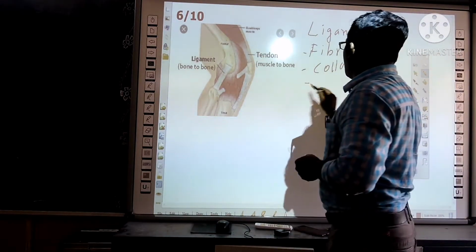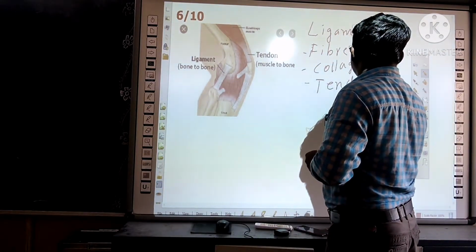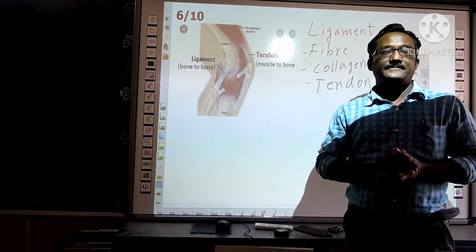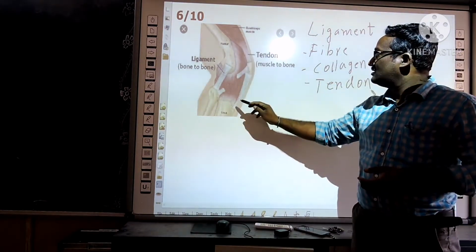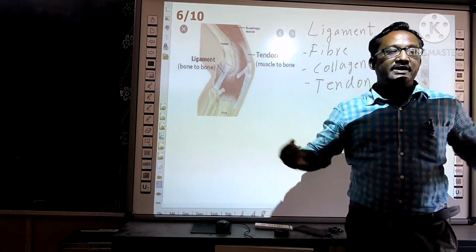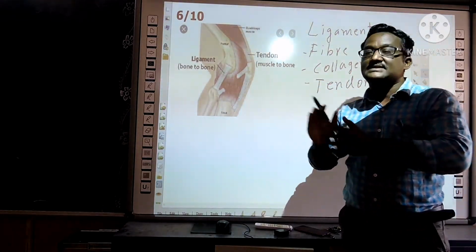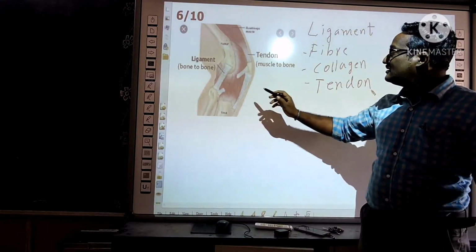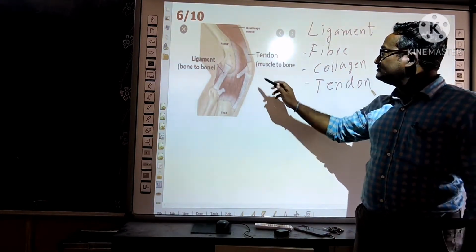And the next one, tendon. Tendon joins the bones with the muscles. You see, these red color ones are muscles. Okay. To move our body, the bones should connect with the muscles. How are the muscles and bones connected with the tendon? You see here.